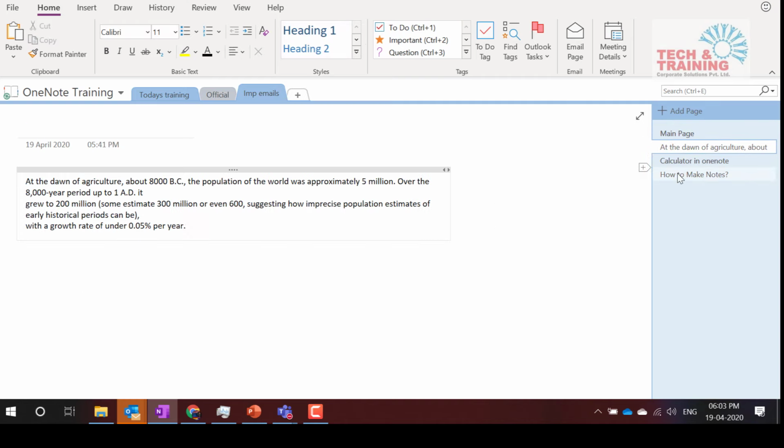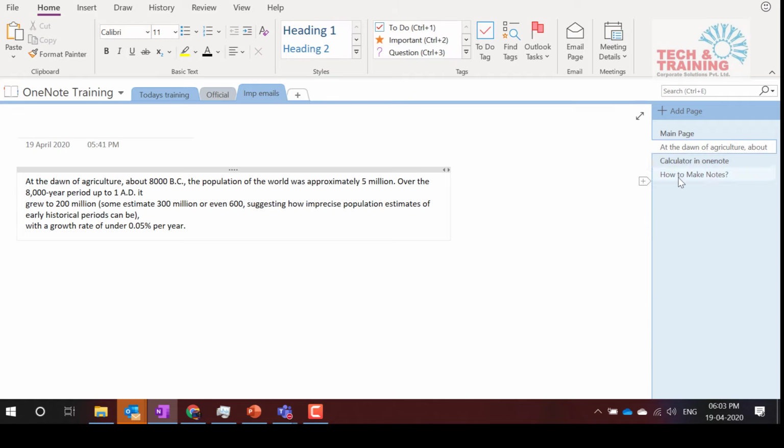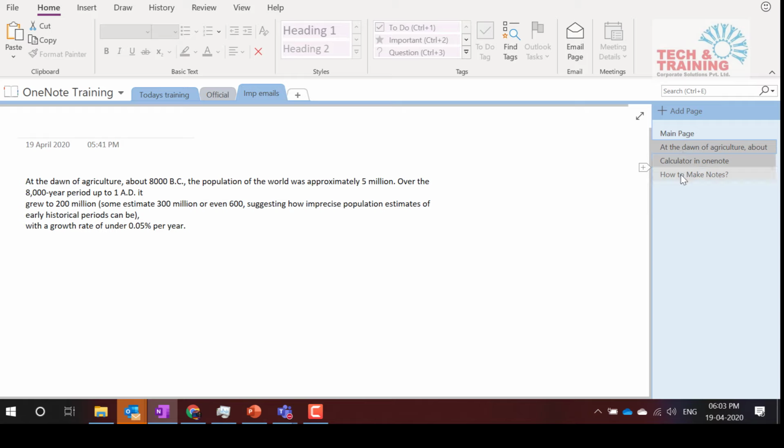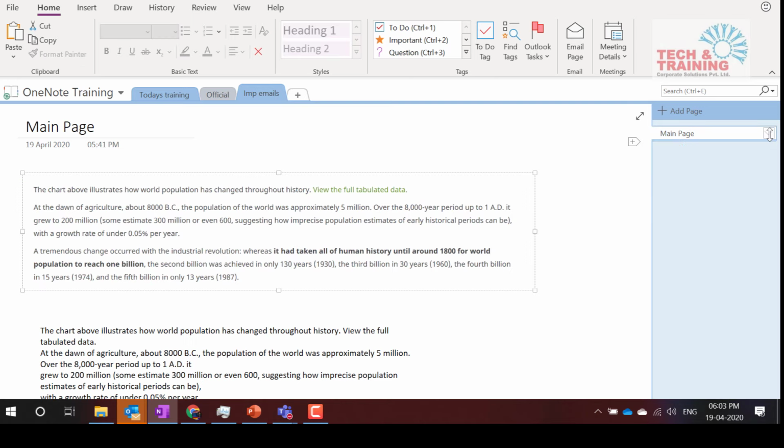So I click on these pages. I hold the shift key. I click here. I hold shift and click all these pages and drag them to the right. See what happens? This becomes the main page and these become sub pages. I can now click here and minimize those, group those pages. I can ungroup those pages. This is very useful when you make notes.